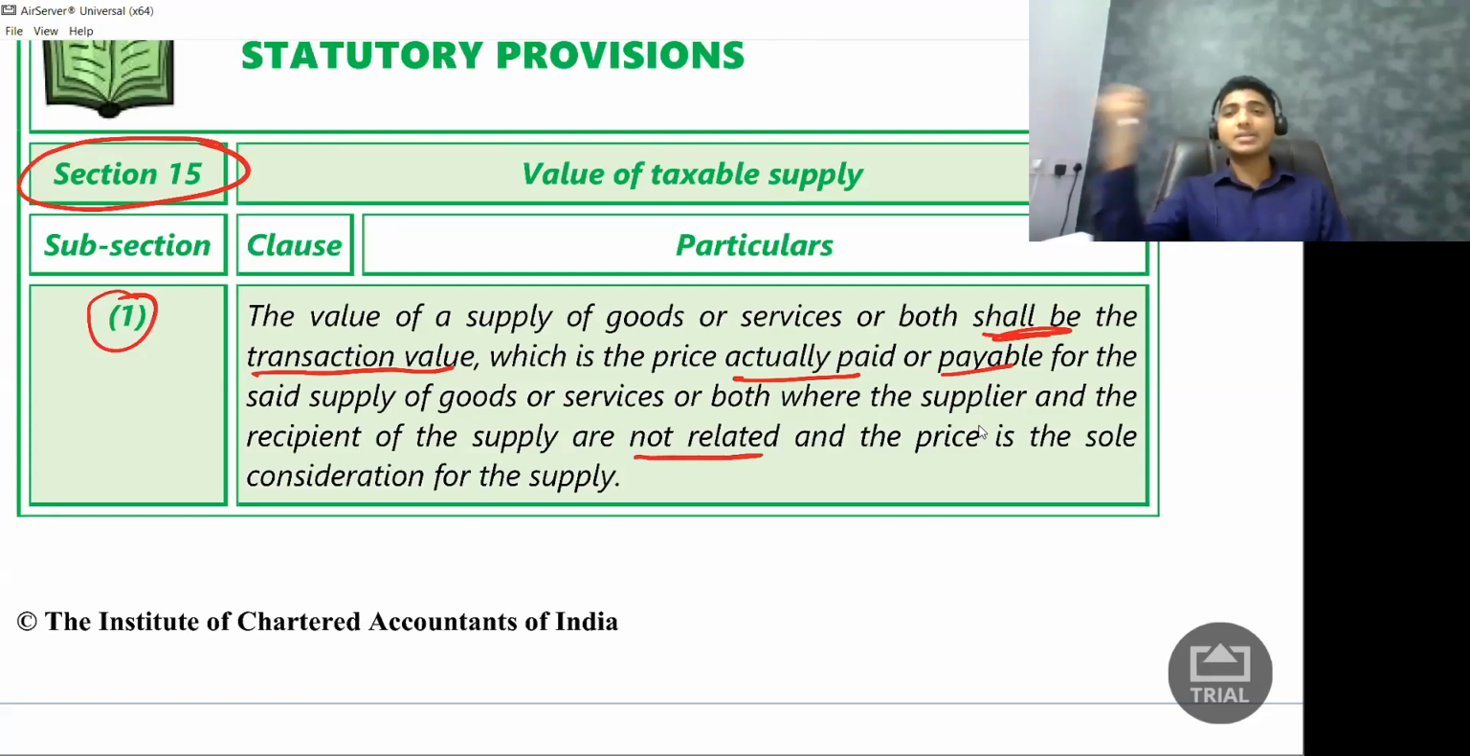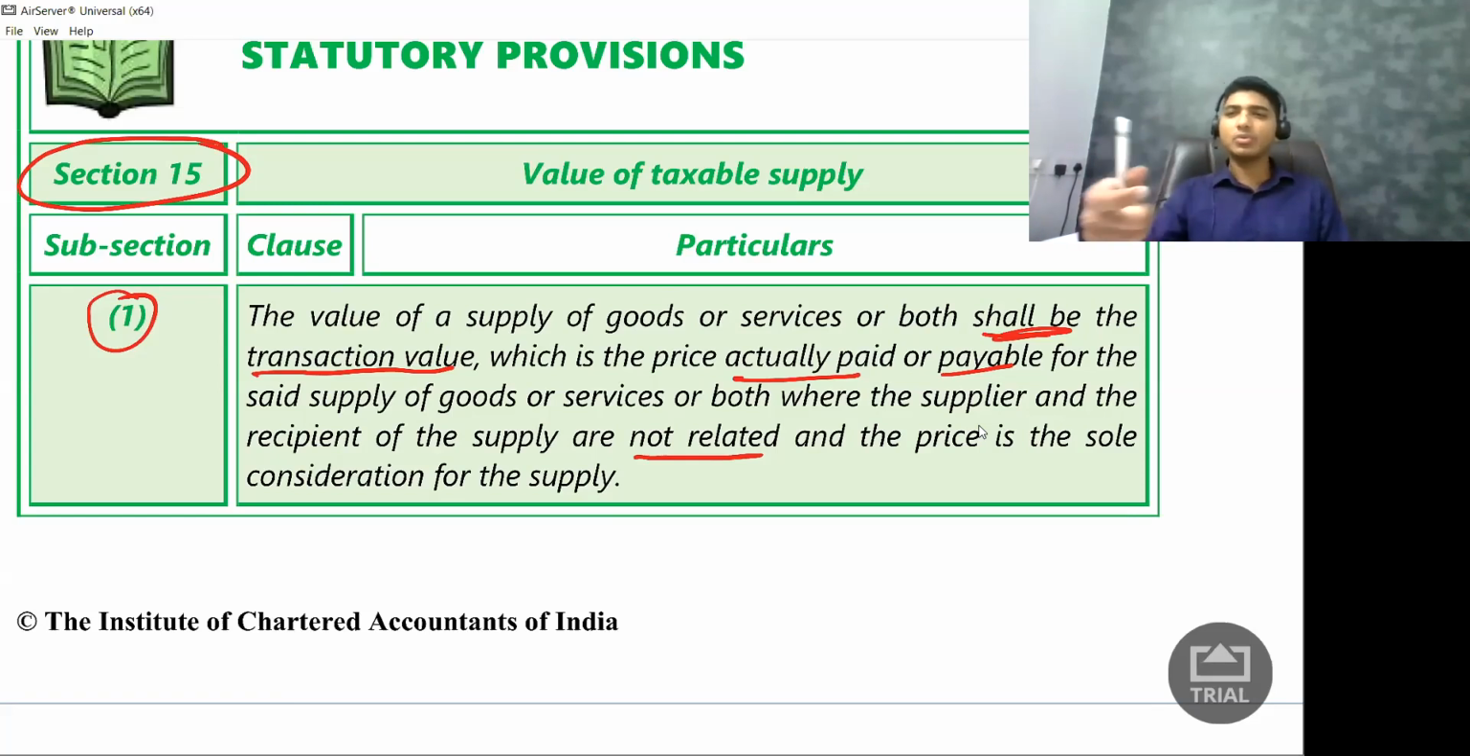Supplier and recipients are not related. Now, how do you say whether I'm related or not? Somewhere in the earlier classes, we have studied who are related parties. So they are saying the supplier and the recipient should not be related parties.